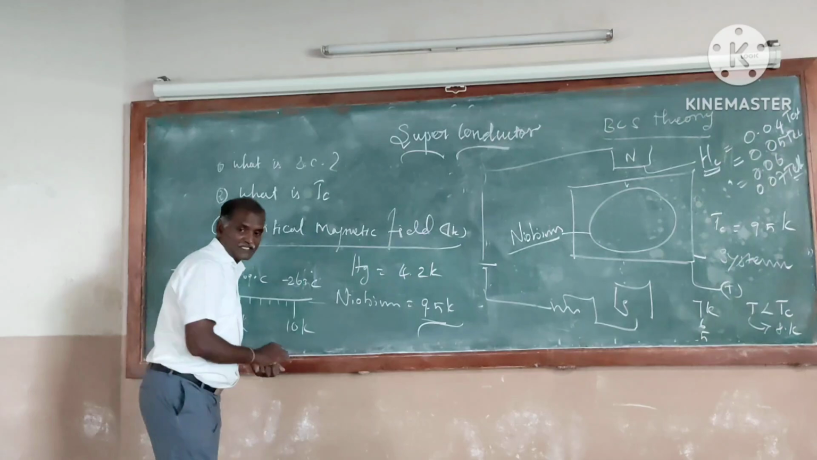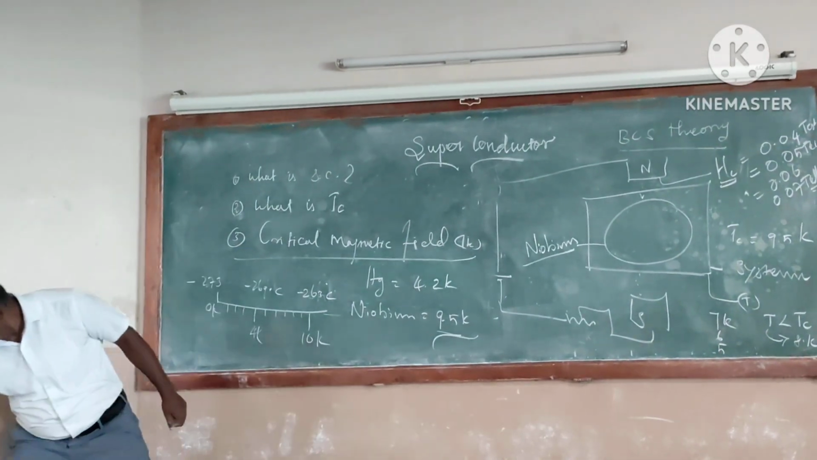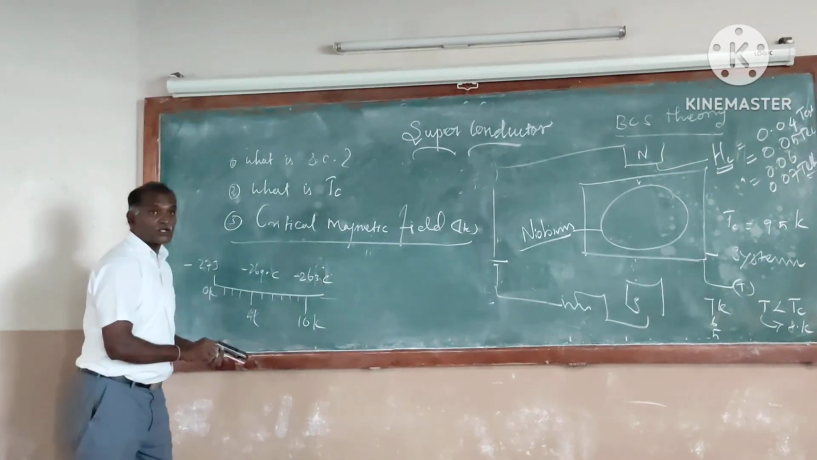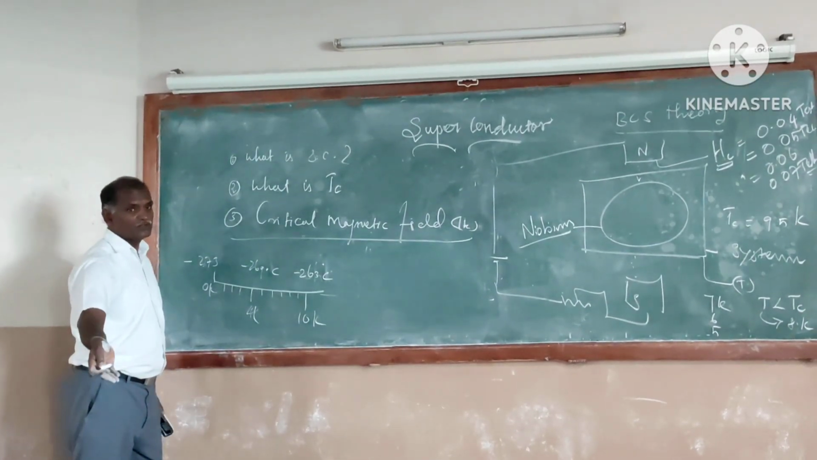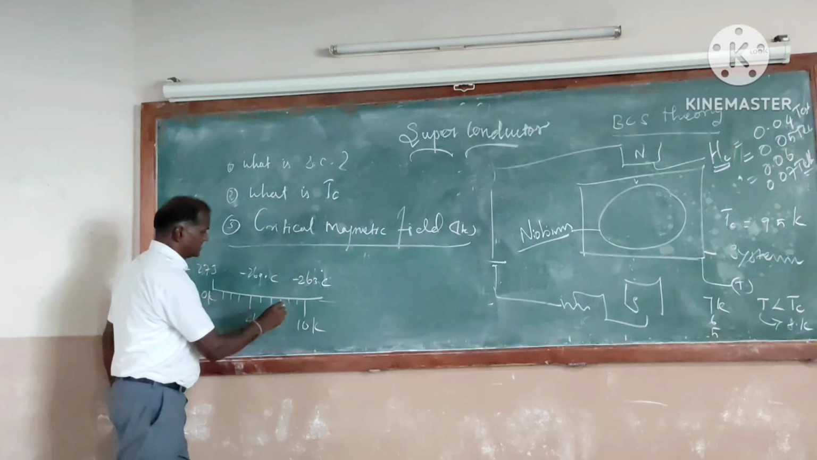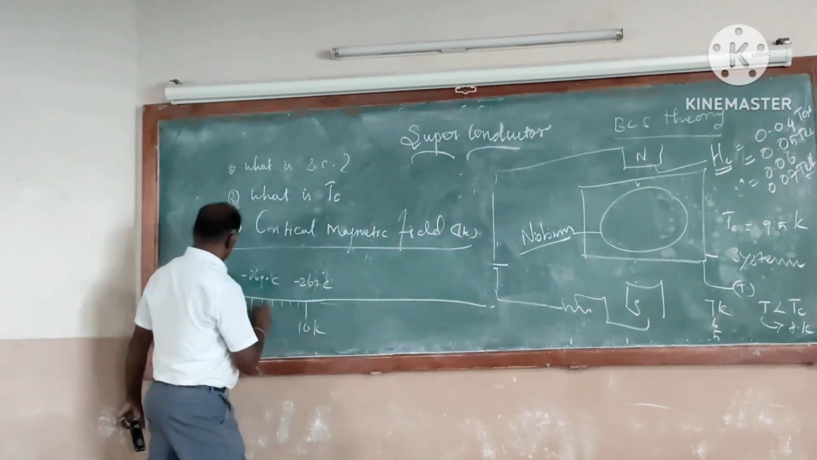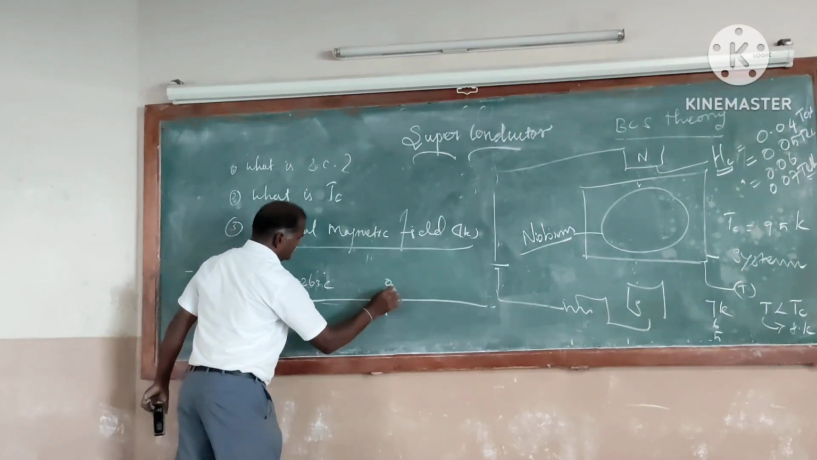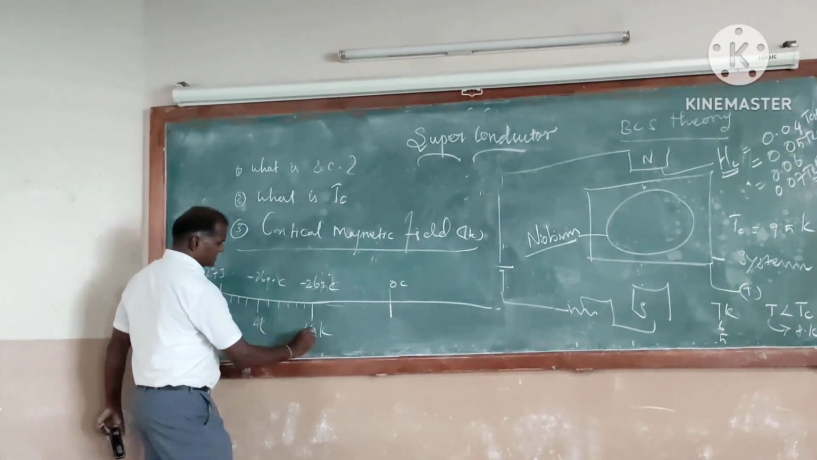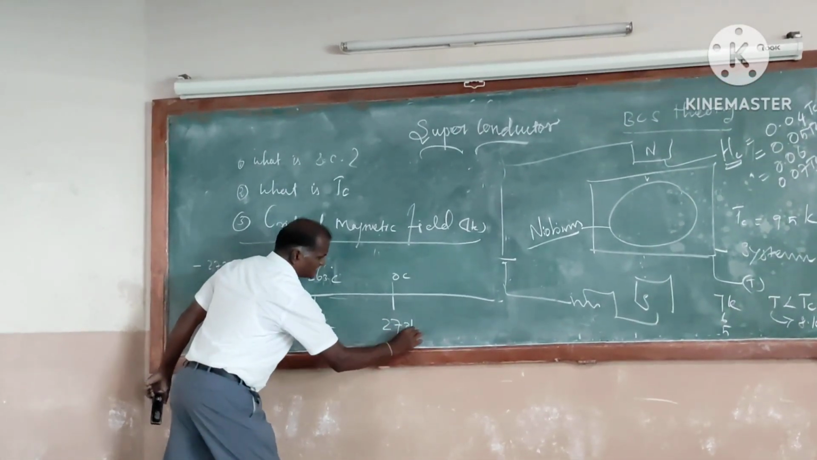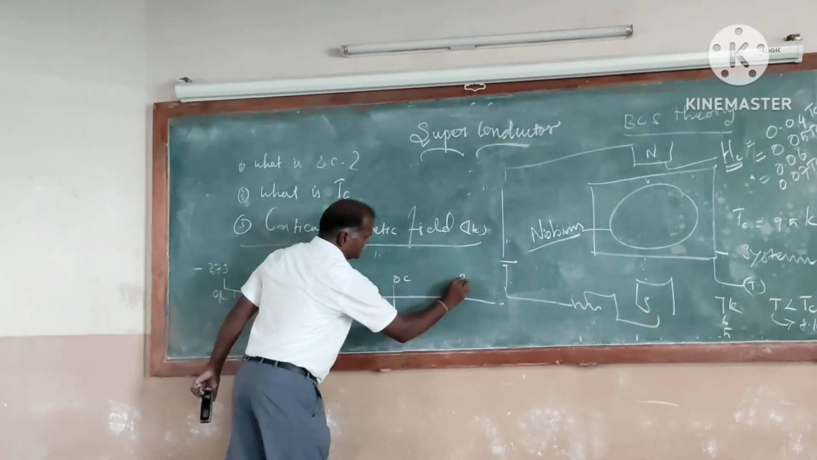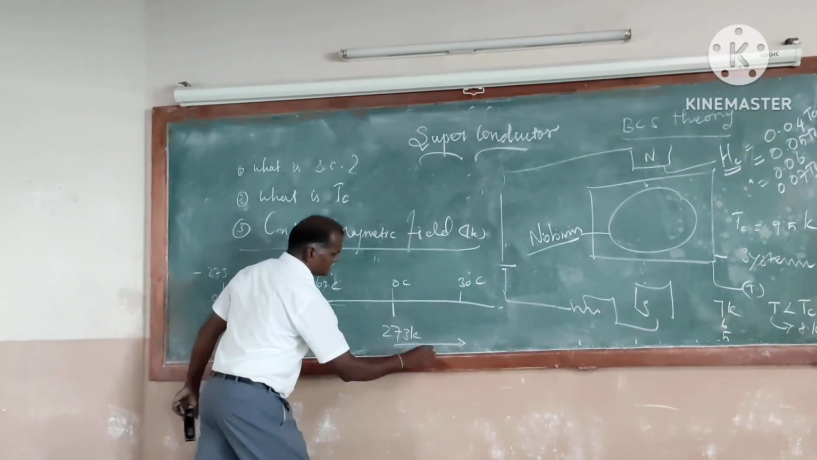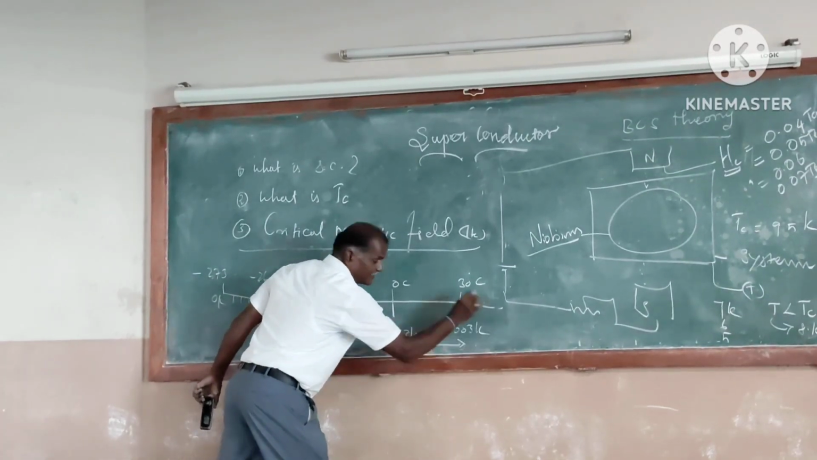If you come to this section, how do we bring the transition temperature around room temperature? What is room temperature now? The room temperature is around 30 degrees Celsius. Minus 273 going on, here 0 degrees Celsius is 273 K. Room temperature is 30 degrees Celsius, so in terms of Kelvin, 303 K.